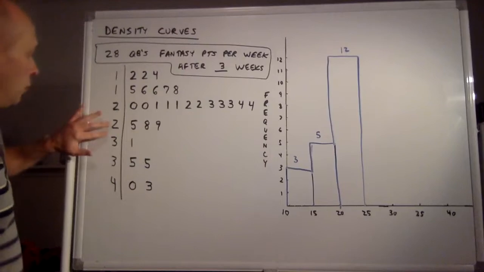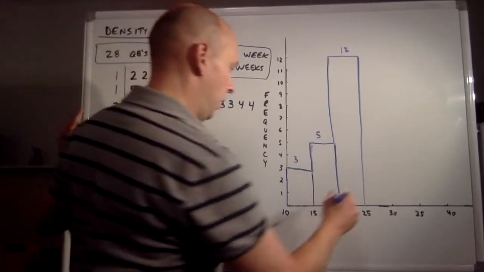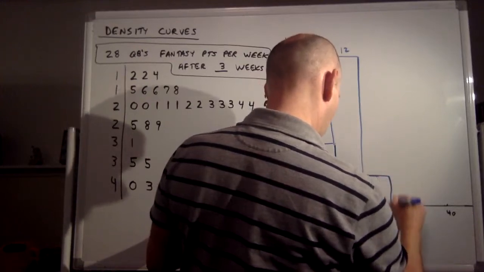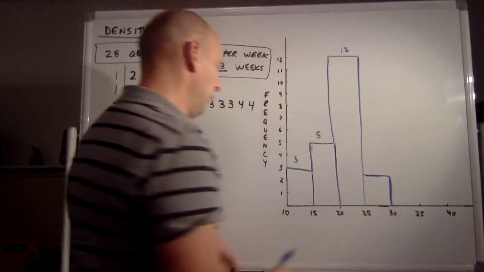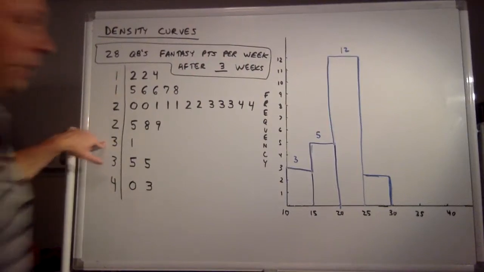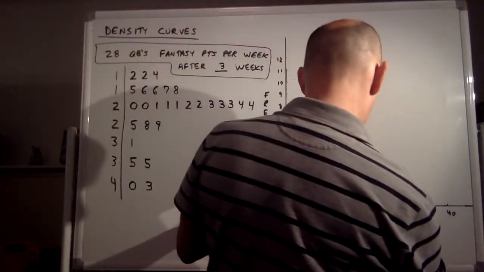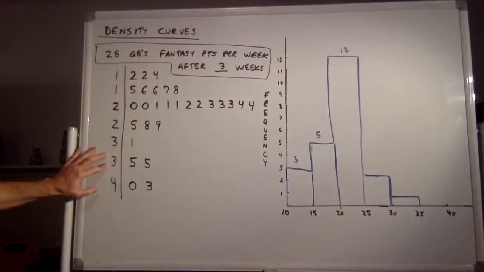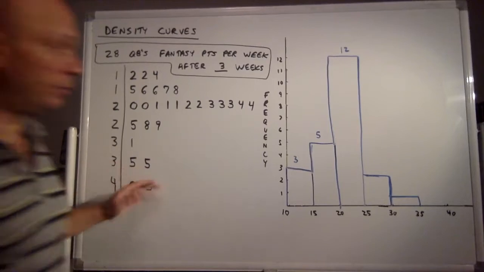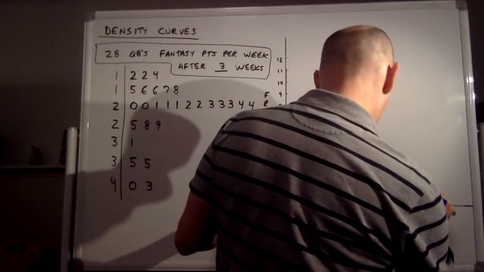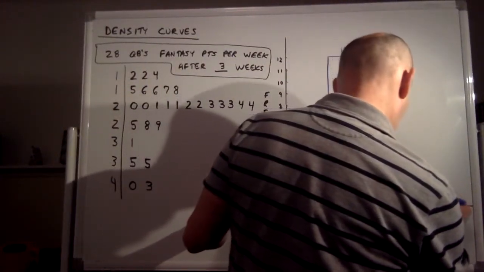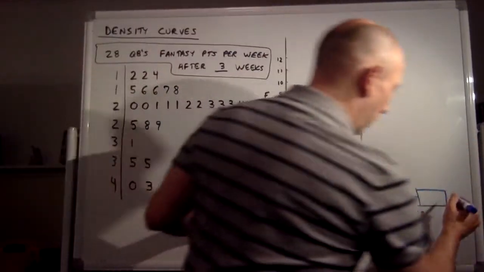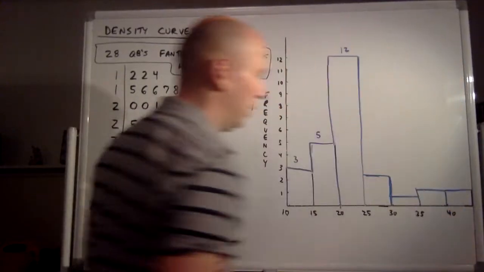How many do we have from 25 to 30? Well, we have 3 quarterbacks there. And now we're starting to get to the quarterbacks that fantasy football players want to have on their team. I wouldn't mind having one of those, or this guy at 31. There's only one between 30 and 34. But there are 2 quarterbacks between 35 and 39. They happen to both be 35s, I guess. And there are 2 quarterbacks between 40 and 45, so that would be the next bar right there.